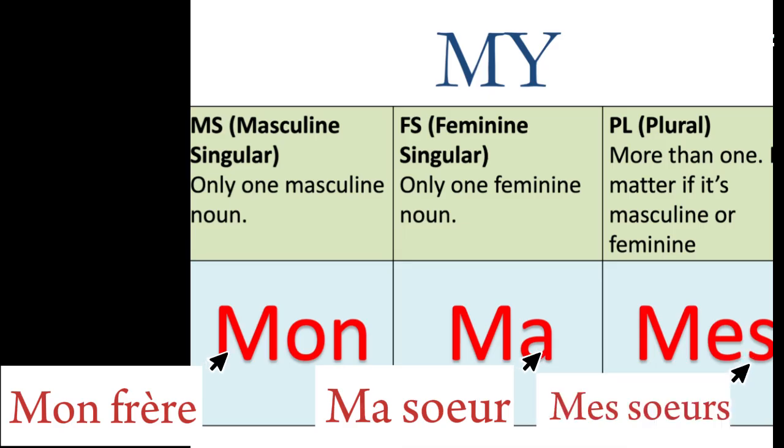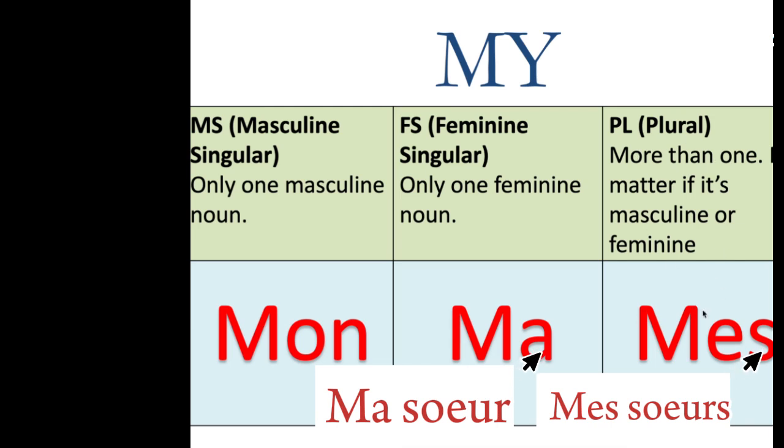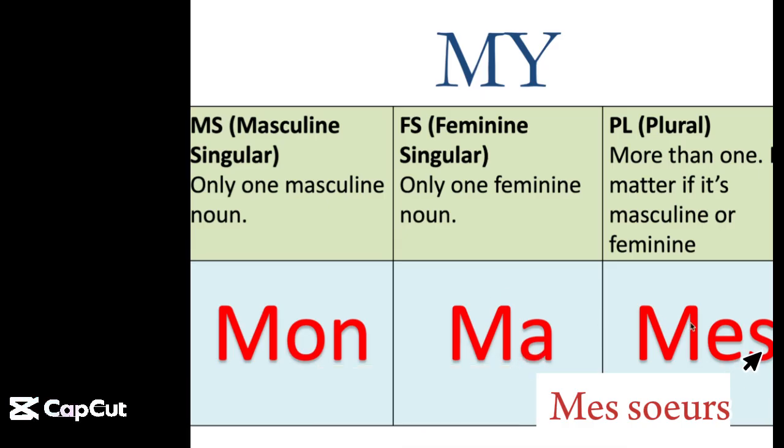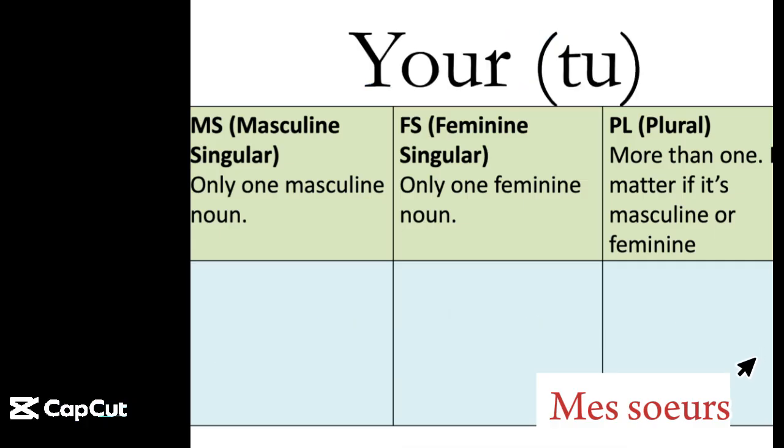If I'm talking about my brothers, if I have more than one, or my sisters, if I have more than one sister, I will be using mes. So mes is the plural form. It doesn't matter if the word is masculine or feminine. If it's two or more, we will be using mes. So these are the three ways of saying "my" in French.